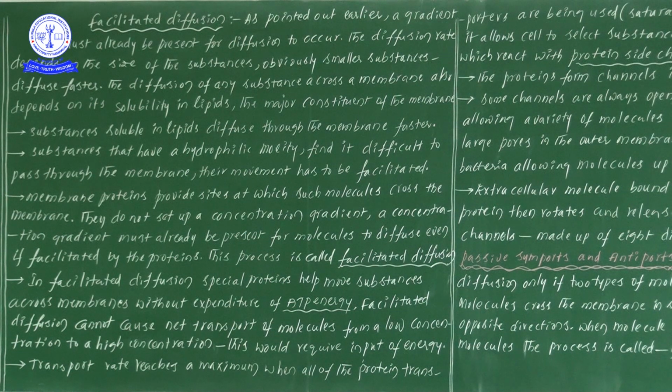Now we are there; we will help you. No worry. Likewise, membrane proteins provide what? They provide the sites at which such molecules cross the membrane. So by using the membrane protein, hydrophilic substances, for example DNA and RNA, any kind of molecules, can pass through the membrane proteins.